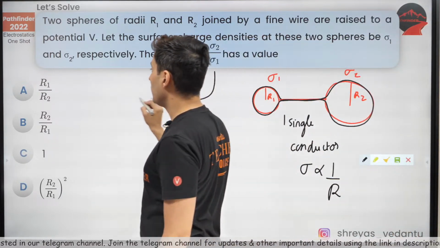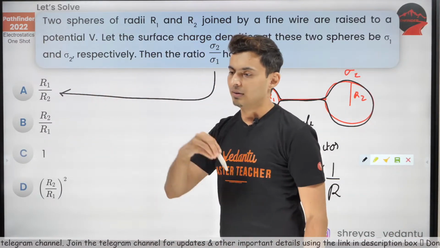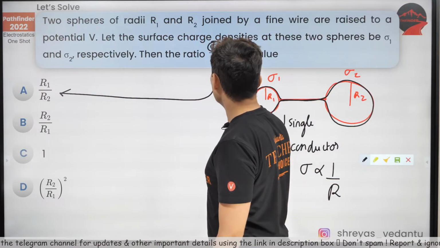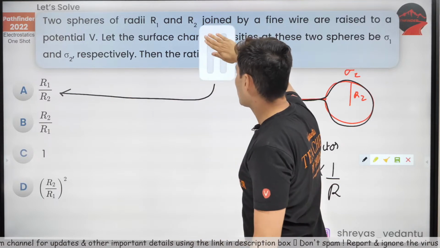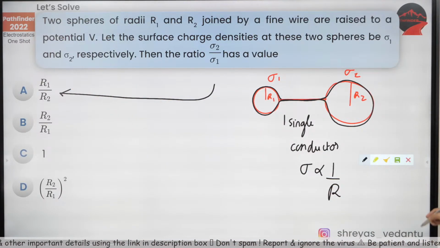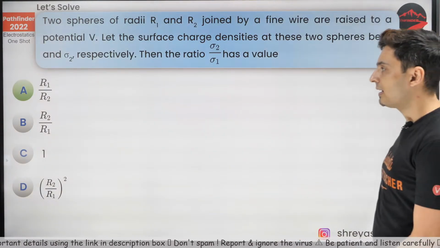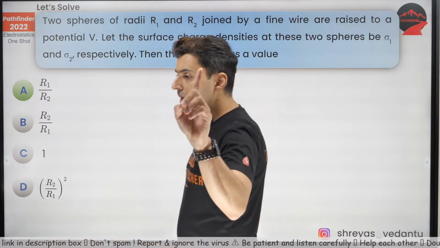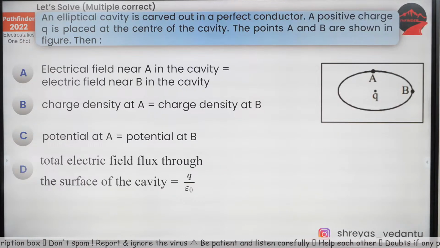So sigma 2 by sigma 1 will be R1 by R2. Keep this in mind, not R2 by R1. Be careful. It is sigma 2 by sigma 1, so that's why it will be R1 by R2. It is inversely related to the radius of curvature. Yes, correct. Next question coming up on your screen.